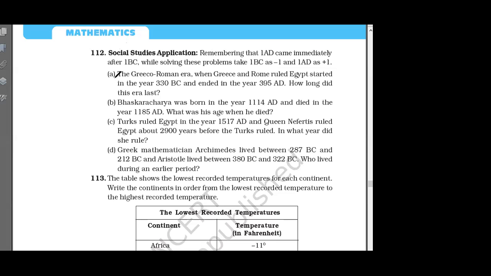First focus here, na? So this is application based, and the application is of social science. Now, let us, how many of you solved it? Raise your hand. Okay, so see, there are some students who solved it. Okay, very good. So let us try to understand this, है ना?